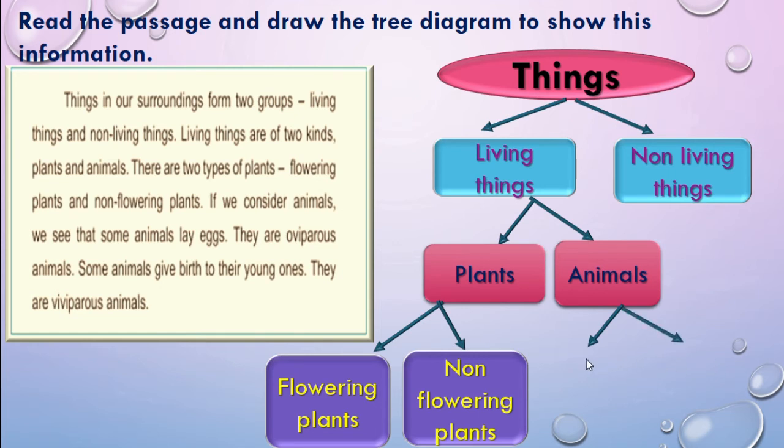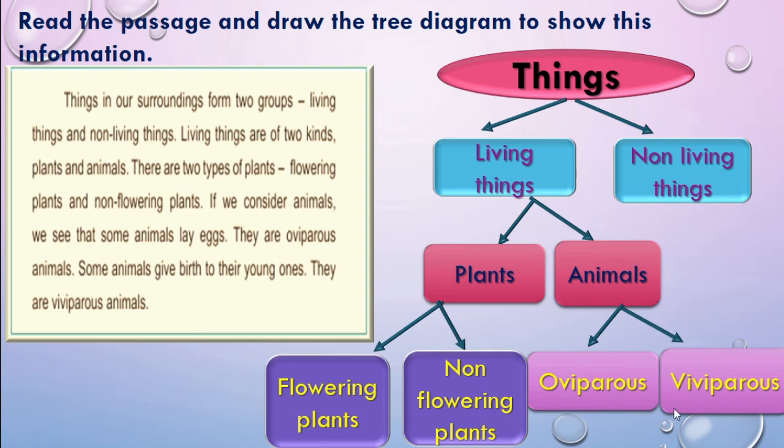One is egg laying animals, that is nothing but oviparous. Oviparous means the animals which lay eggs. And the second one is viviparous, means the animals that give birth to their young ones. They are viviparous. Over. Our tree diagram is ready.